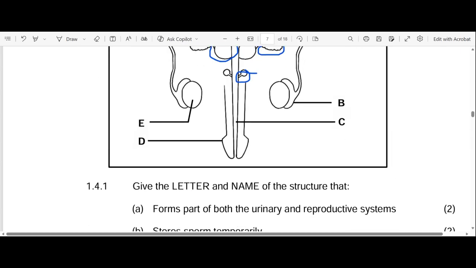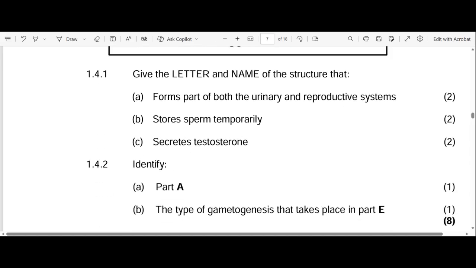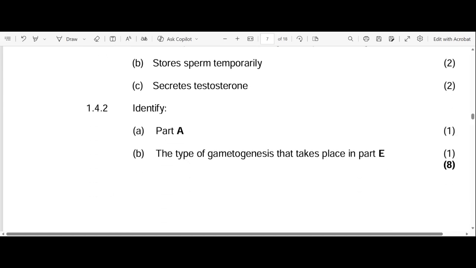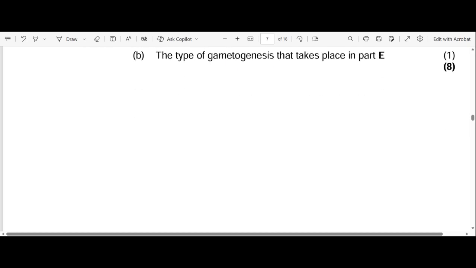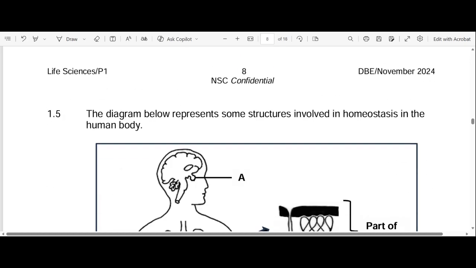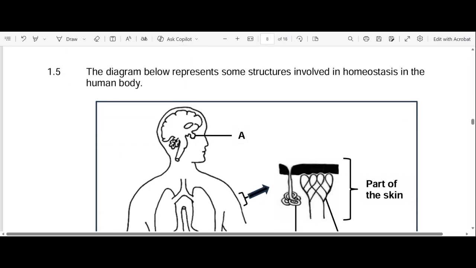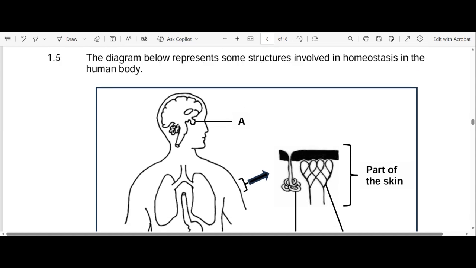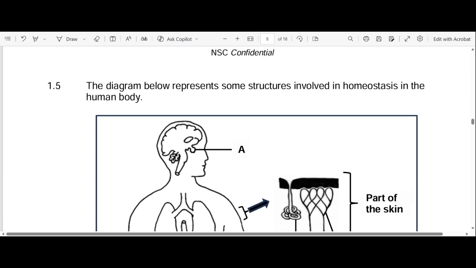Obviously, we know that the gametogenesis that's there is our spermatogenesis. So the answer there becomes spermatogenesis. Okay, let's go to 1.5. The reason I'm moving at such speed is so that I don't waste any more of your time, guys. Right? Okay, let's go to 1.5.